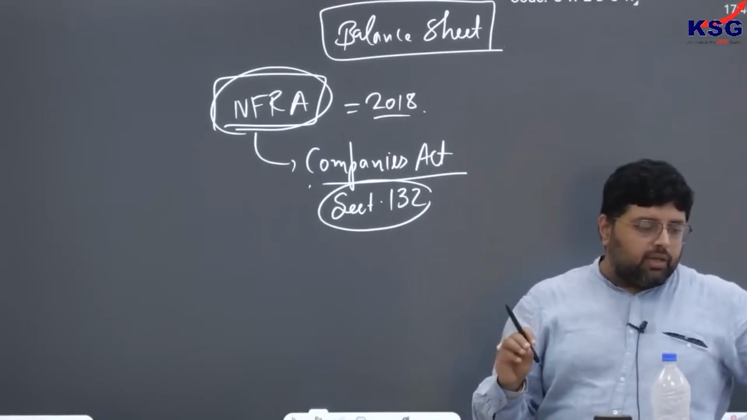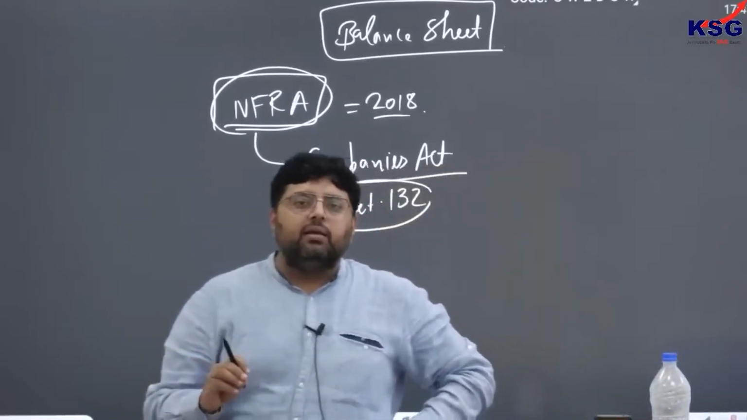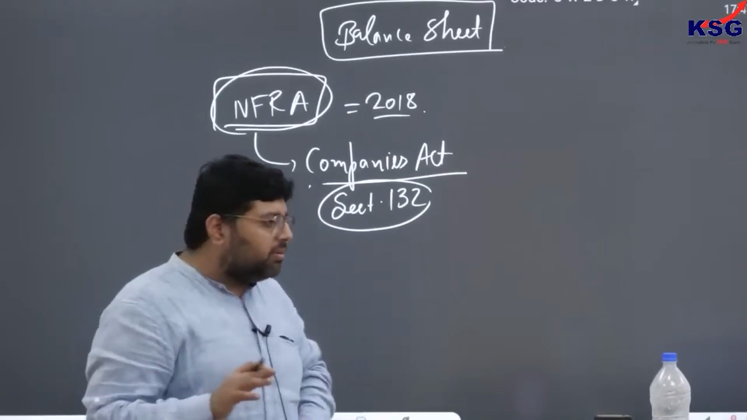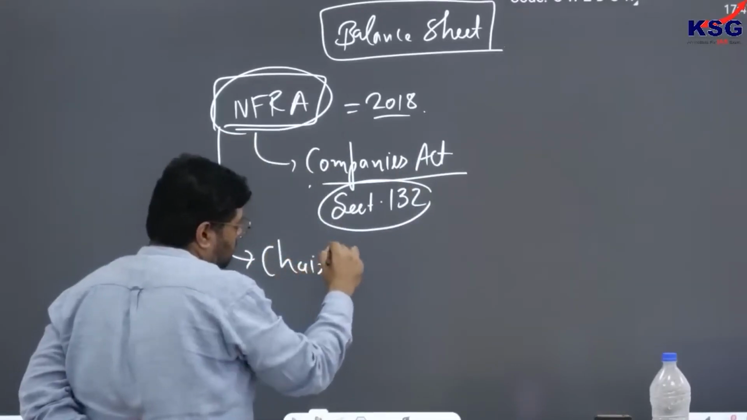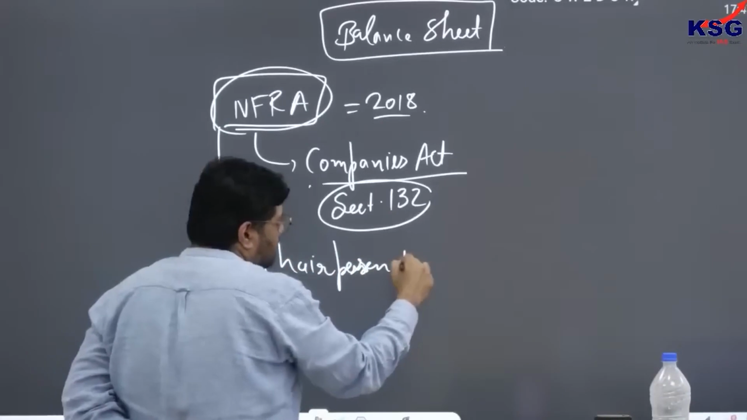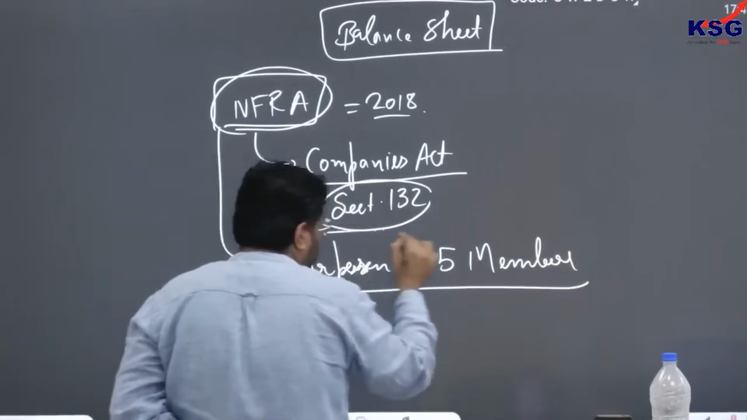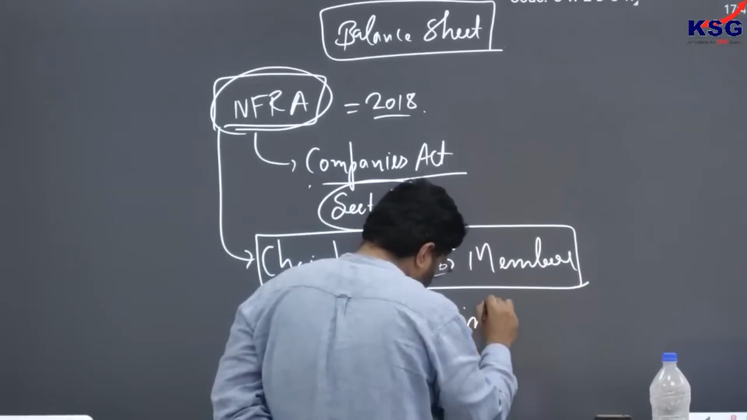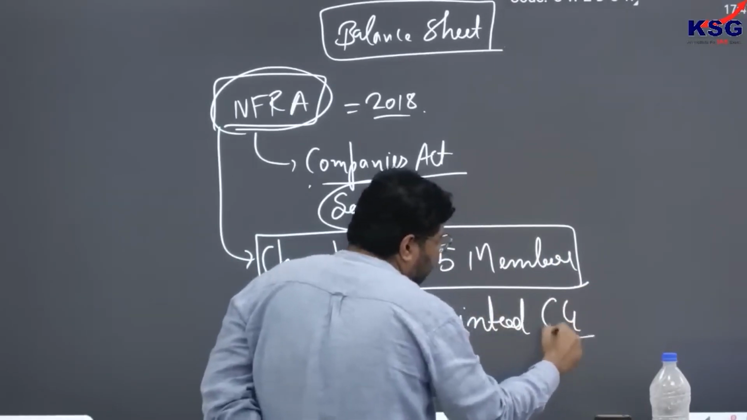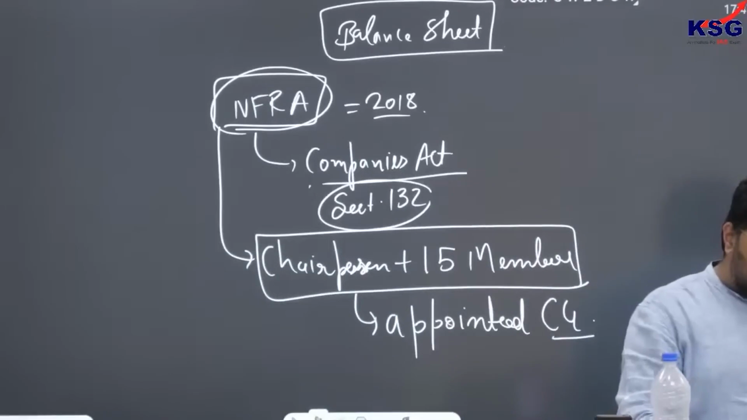This body is headed by a chairperson, who is appointed by the central government. And this body has another 15 members, so the maximum limit is 15 members. So this body has a chairperson plus 15 members, which are appointed by the central government. This is what you have to remember.